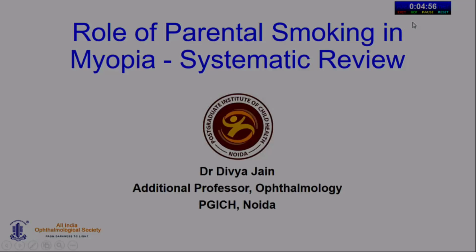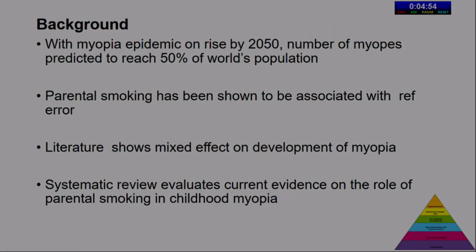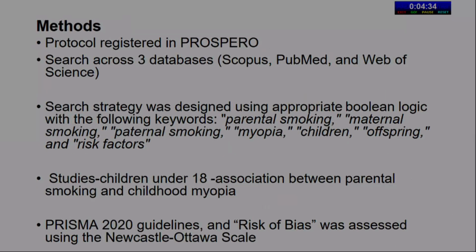With the current myopia epidemic ongoing, we know that by 2050, half of the world population will become myopic. Parental smoking has been shown to be associated with refractive error, and the literature shows a mixed effect on the development of myopia. So this systematic review evaluates the current evidence on the role of parental smoking in childhood myopia.